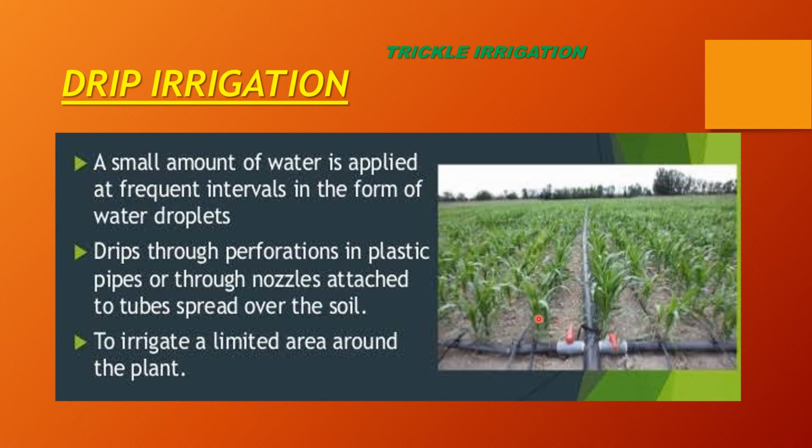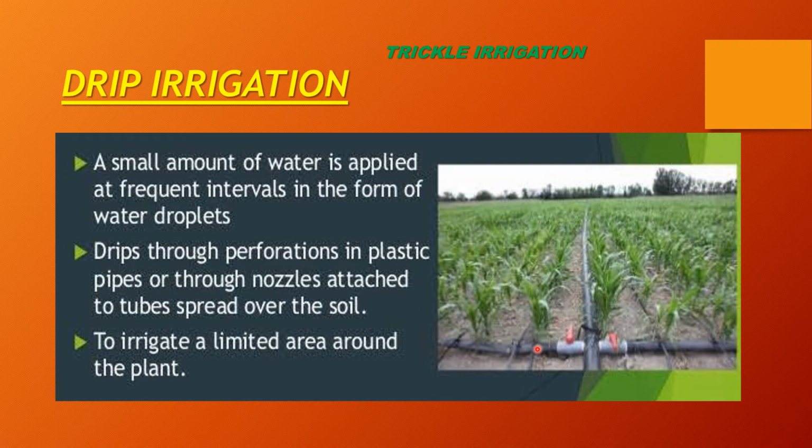So there are two choices: either the farmer can provide the water directly to the roots through these pipes, or he can settle the water and provide it just below the root zone so that whatever amount of water is required by the plant can be used up. But in this process, water is applied slowly, drip by drip, boond boond karke. Drip means boonde.